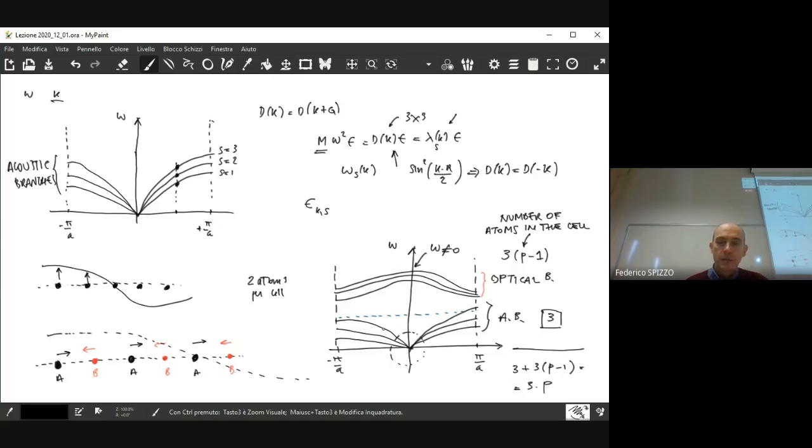If in your mind you transform frequency into energy, then this means that to activate an acoustic oscillation less energy is needed with respect to the energy that you need to start an optical one.